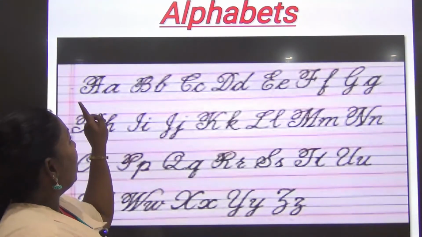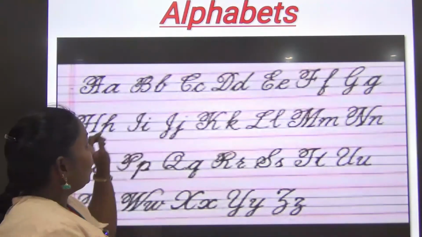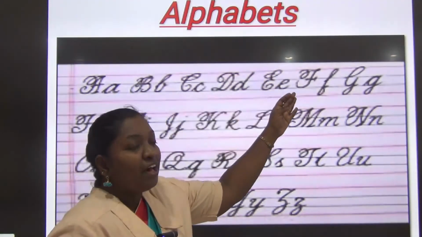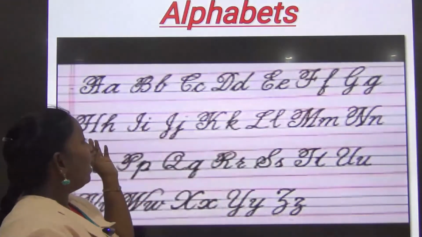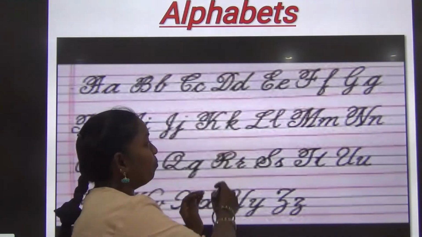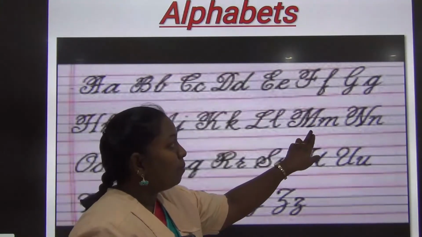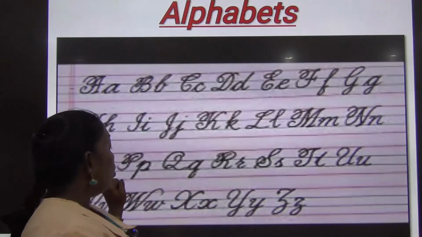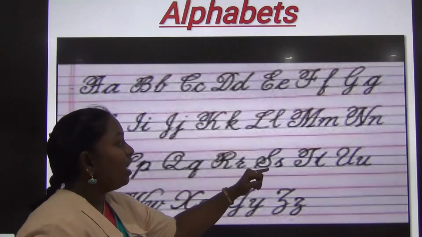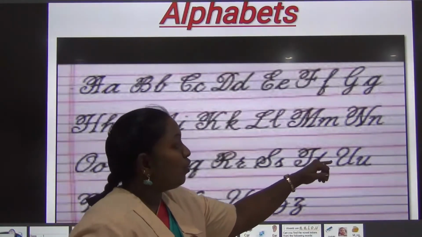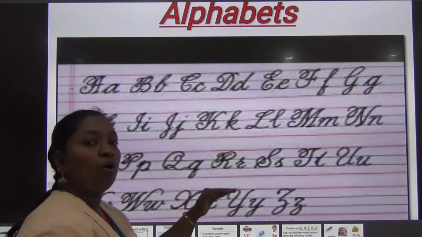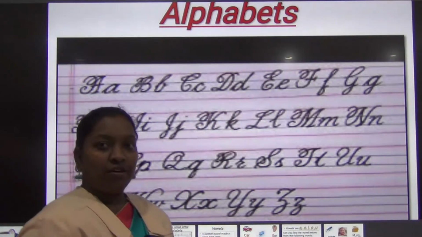Shall we start? A, B, C, D, E, F, G, H, I, J, K, L, M, N, O, P, Q, R, S, T, U, V, W, X, Y, Z. Okay, very well.